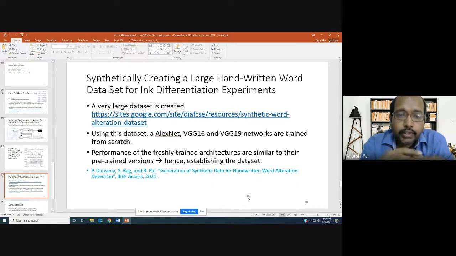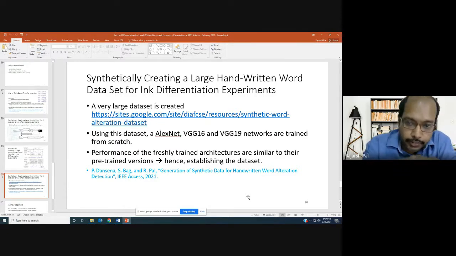To validate the newly generated synthetic dataset, we have once again used architectures like AlexNet, VGG16 and VGG19. But instead of using pre-trained architectures, we trained these architectures from scratch using this newly built dataset. You can access the dataset here.